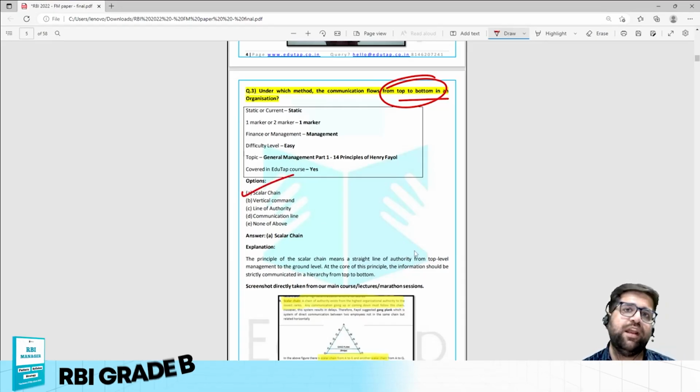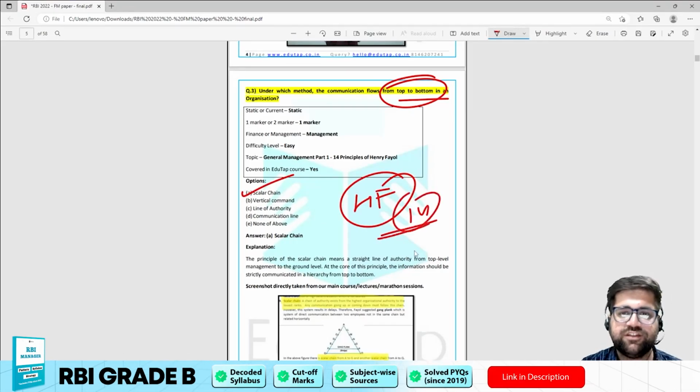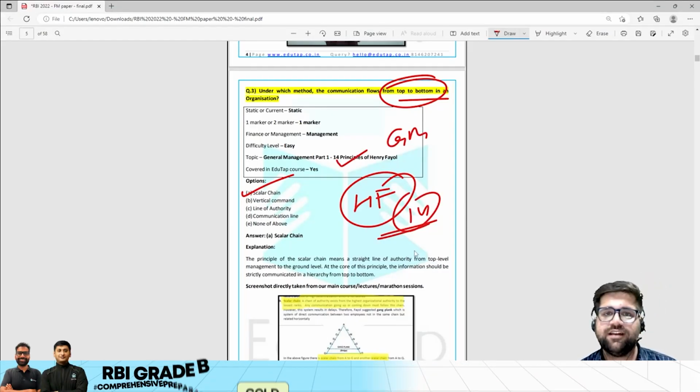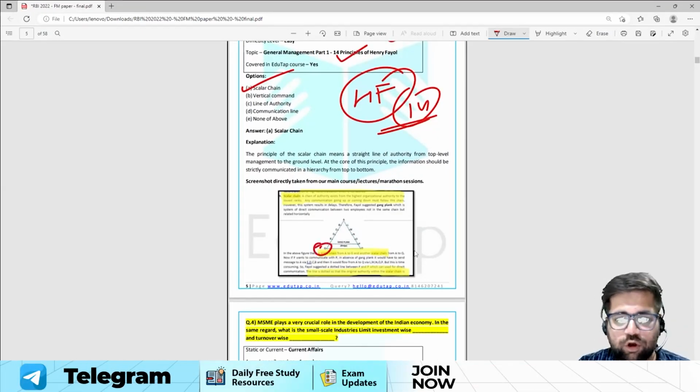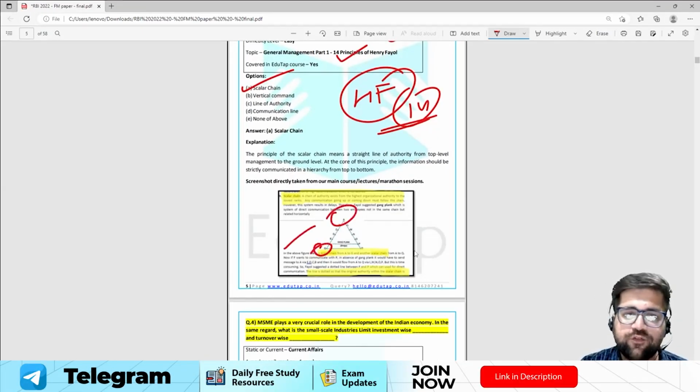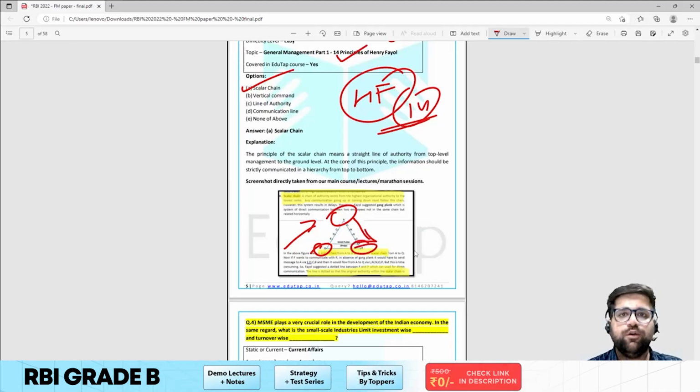If you read about Henry Fayol's 14 principles of management, which is discussed under general management part 1, you will find that under scalar chain you have a particular flow of command which flows from a lower authority to a higher authority, and the flow of communication is like this. And if you are coming from higher authority to lower authority, then the flow of communication is downward.